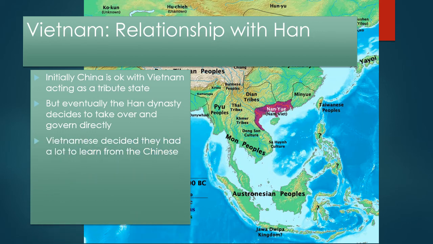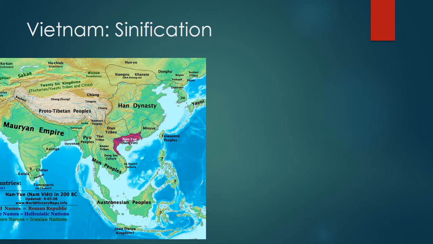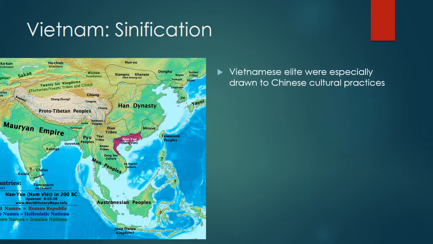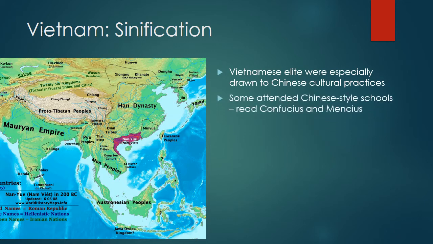When the Chinese came and directly ruled, the Vietnamese decided they had a lot to learn from the Chinese and could actually adopt a fair amount of Chinese culture. And so Chinese culture was introduced, and this was called, of course, Sinification. So Sinification did happen in Vietnam. Again, similar to Korea, it was especially prevalent among the elite, again, because they could afford it. Some, similar again to Korea, attended Chinese-style schools.